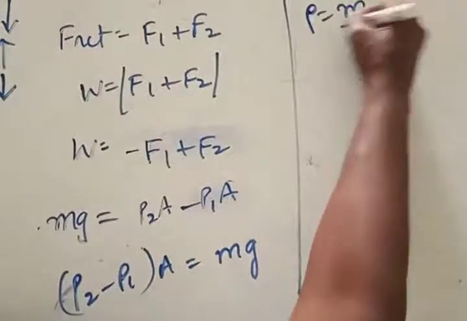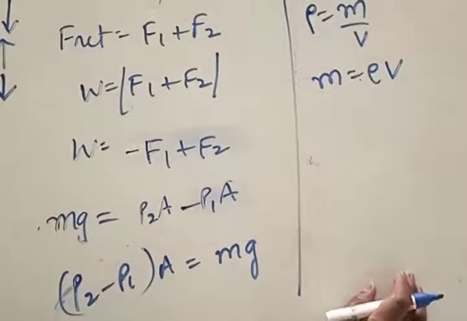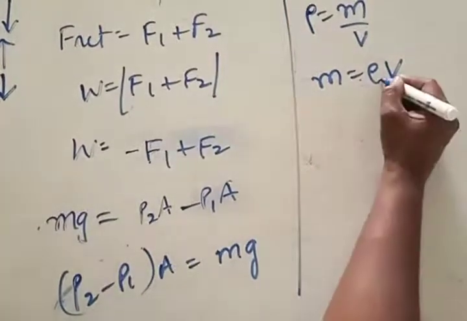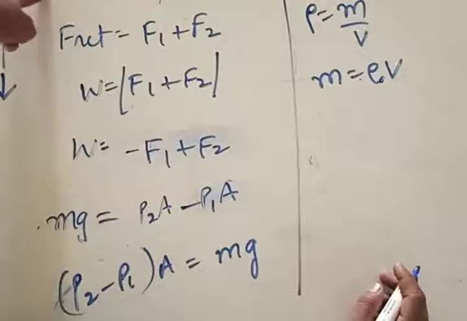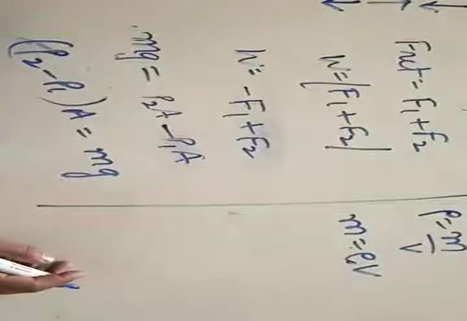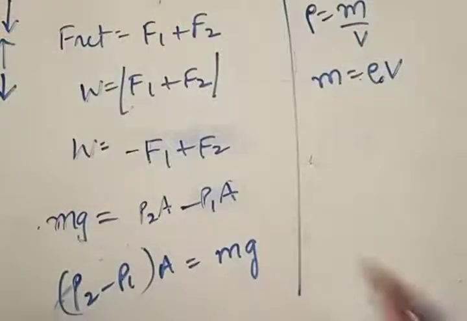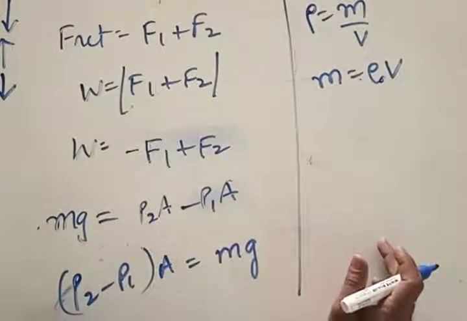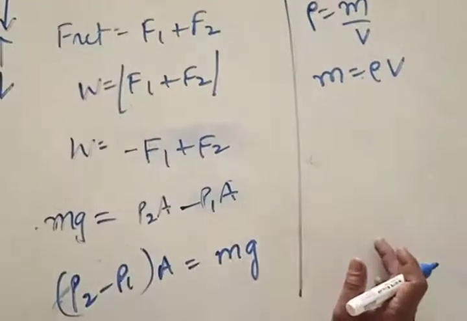Density is equal to mass by volume. Mass is equal to density into volume. Density of what? Density of the object, because there are two densities here. The object has some density, the fluid has some density. Density is equal to mass by volume. Accordingly, the density of the object is taken here. I'm just simply replacing that by density.